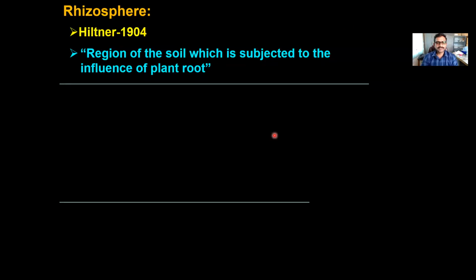In the year 1904, a German soil scientist, a soil microbiologist, who was studying the plant and plant root system, coined a term called rhizosphere, to denote the region of the soil which is subjected to the influence of plant roots.